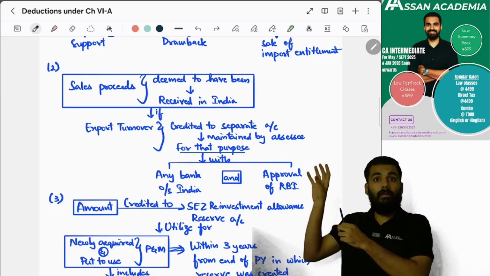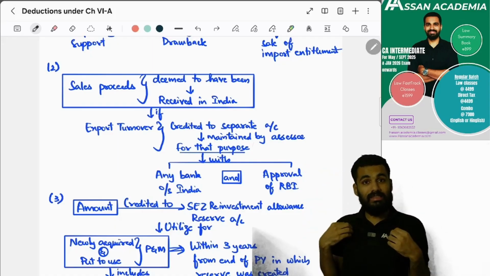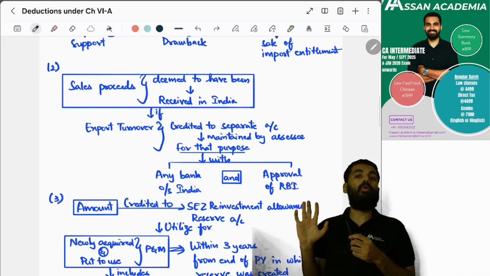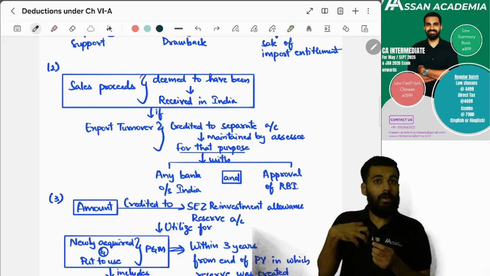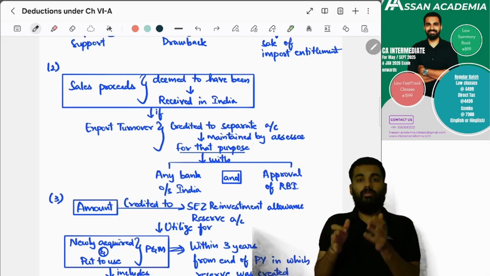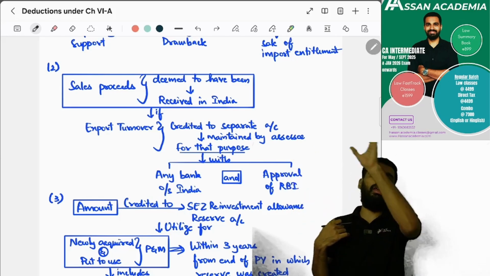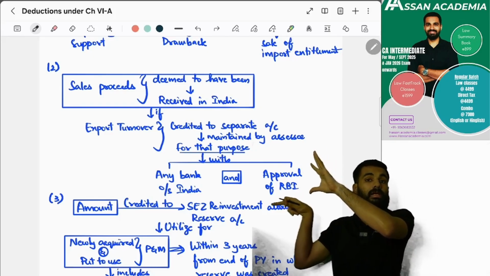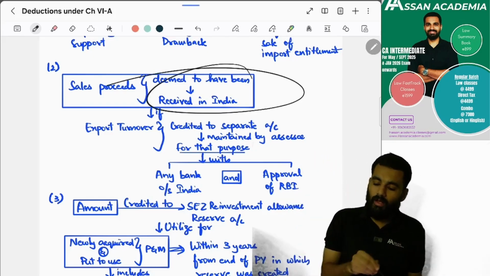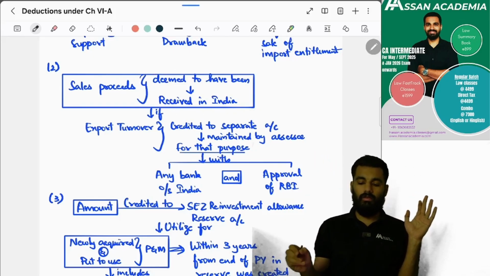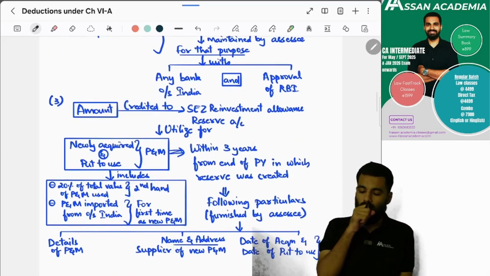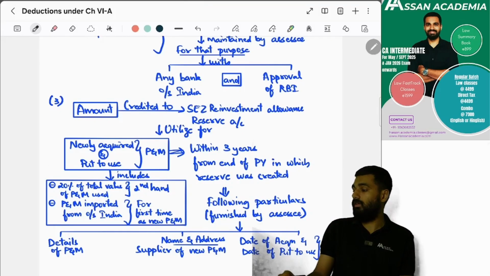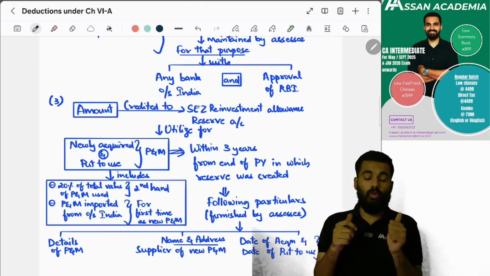So what if, instead of bringing back the money within 6 months, I have set up a bank account in the assessee's name itself outside India, and I got the approval of RBI? Is it okay? Should I bring back the money also? No, not required. If this condition is satisfied, if you do the export and put the money in that bank account outside India, which is approved by the RBI, it is deemed that it is received in India.